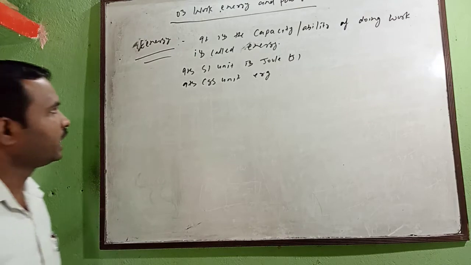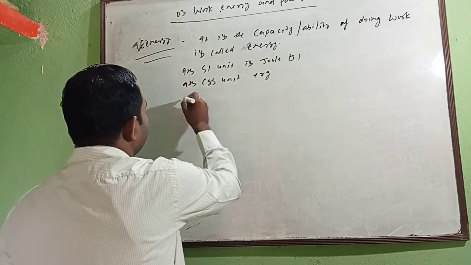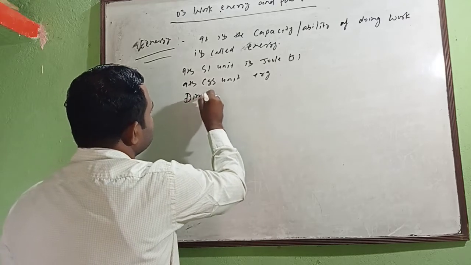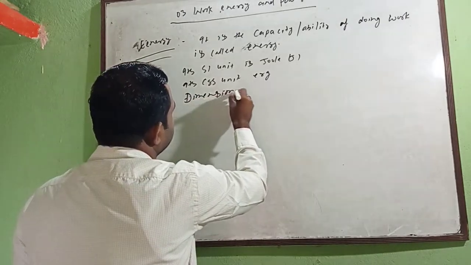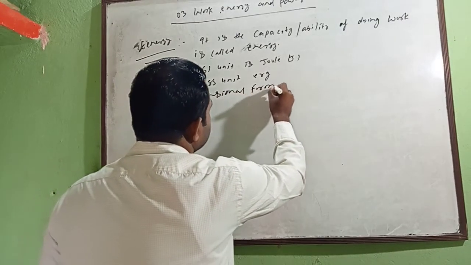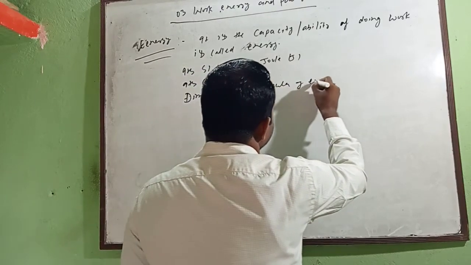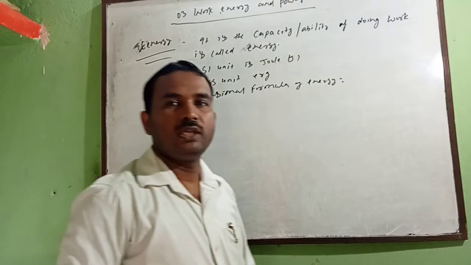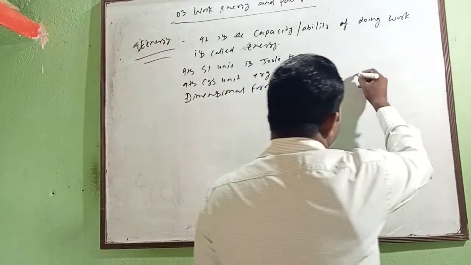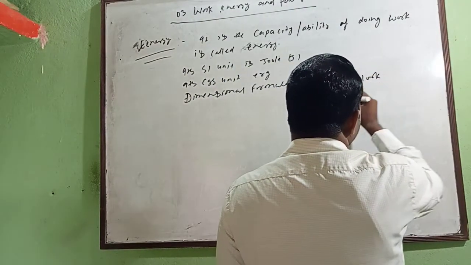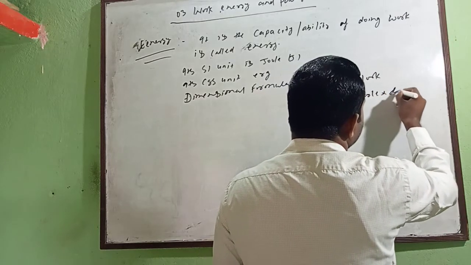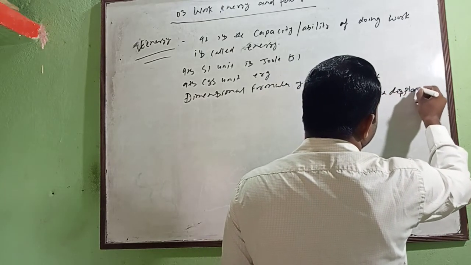And also you can write its dimensional formula. Dimensional formula of energy: you know energy is equivalent to work, and work can be written as force into displacement.